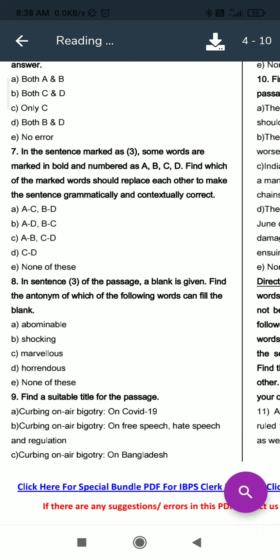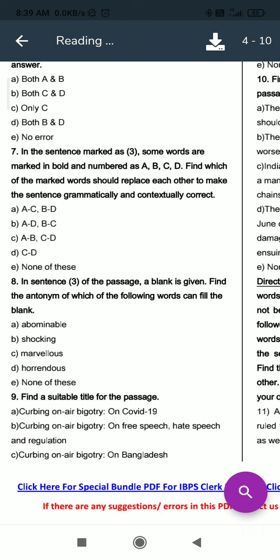So we have to find a negative word. A and B are also negative, D is also negative. We need a negative word, and for that we have to find the positive word in the options because we have to tell the antonym. So here in C we can see that marvelous is given and the antonym of marvelous is shocking. So here C will be the right answer to the 8th question.